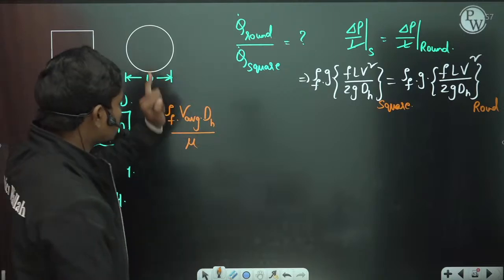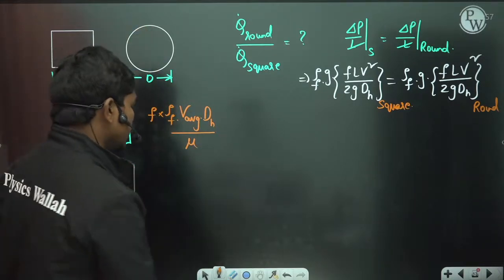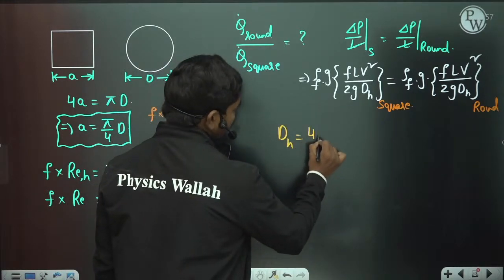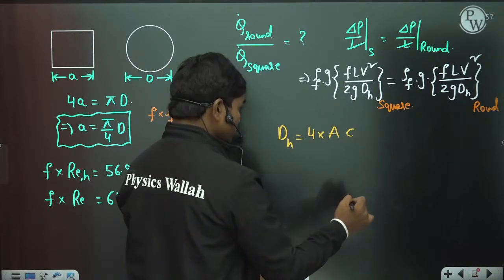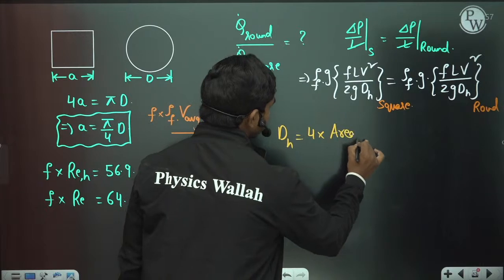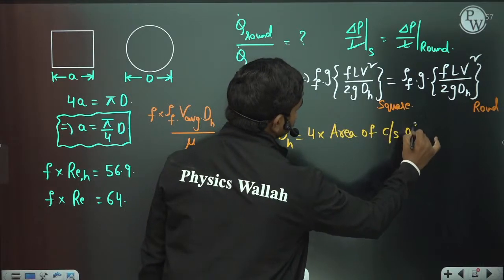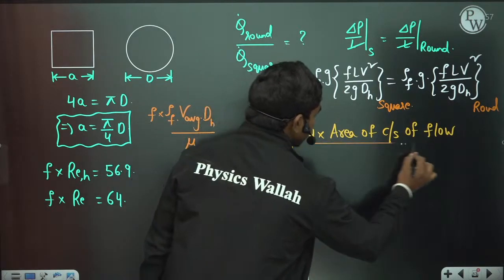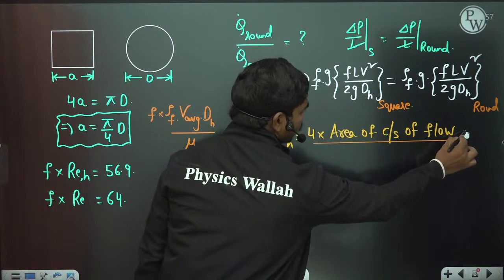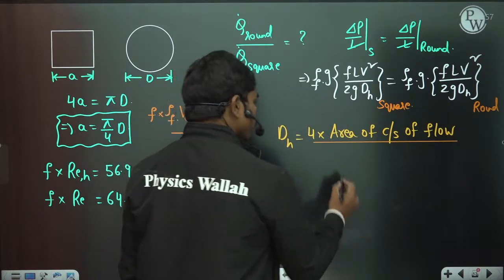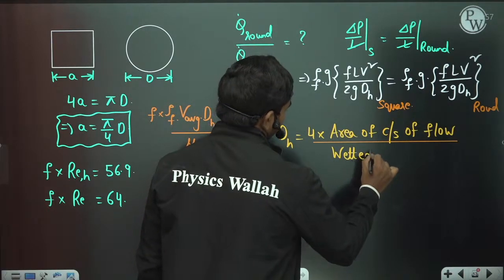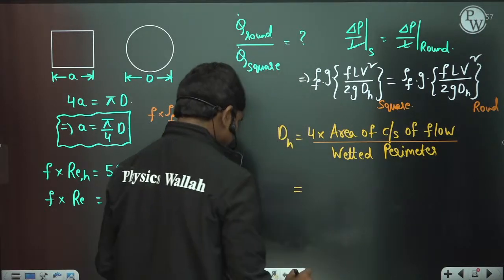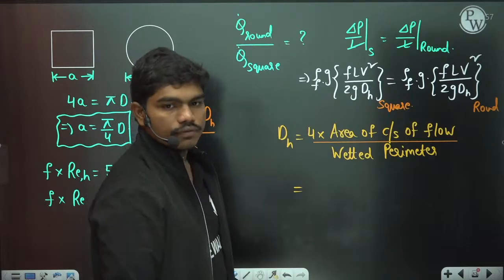The hydraulic diameter is 4 times the area of cross section of flow divided by the wetted perimeter. So this term, the wetted perimeter, is very important.